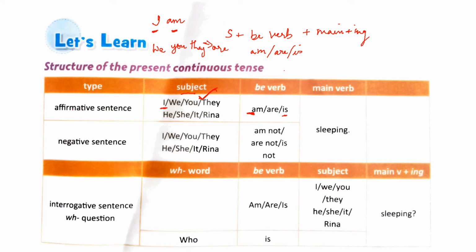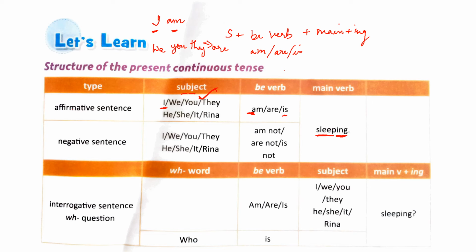So he is sleeping, she is sleeping, it is sleeping, Reena is sleeping. So you have to pay attention to the subject, and according to the subject you will use the be verb. The structure is the subject, then the be verb depending on the subject, and then the main verb plus ing. Here sleep is the verb plus ing, so sleeping.